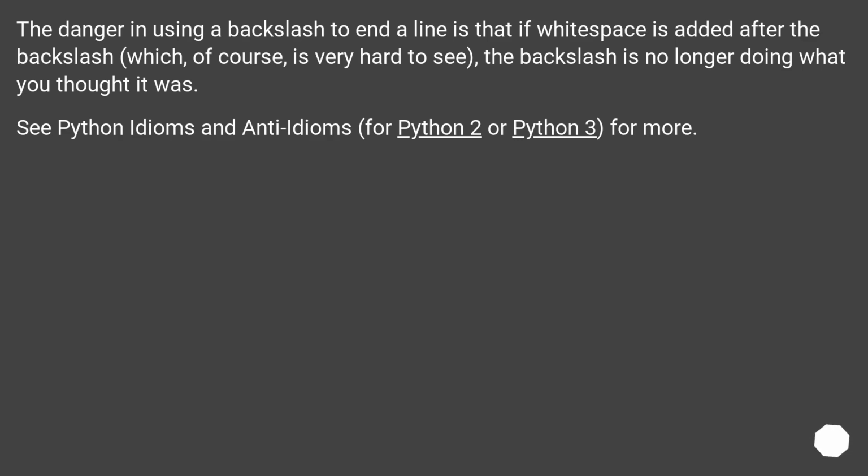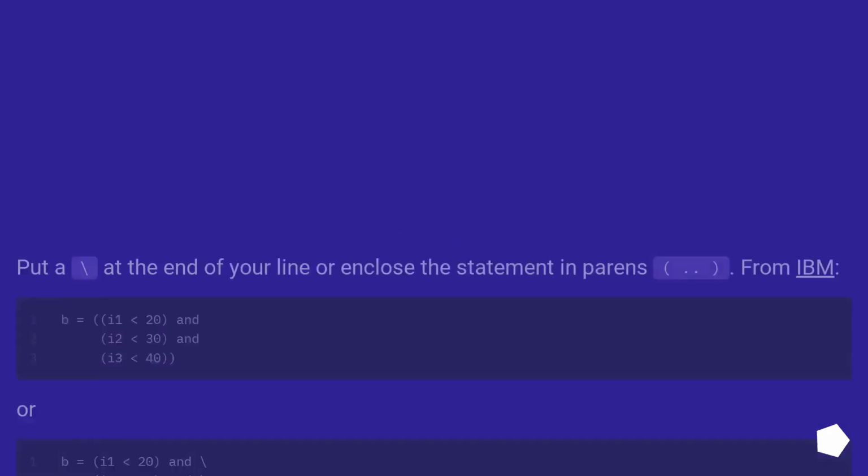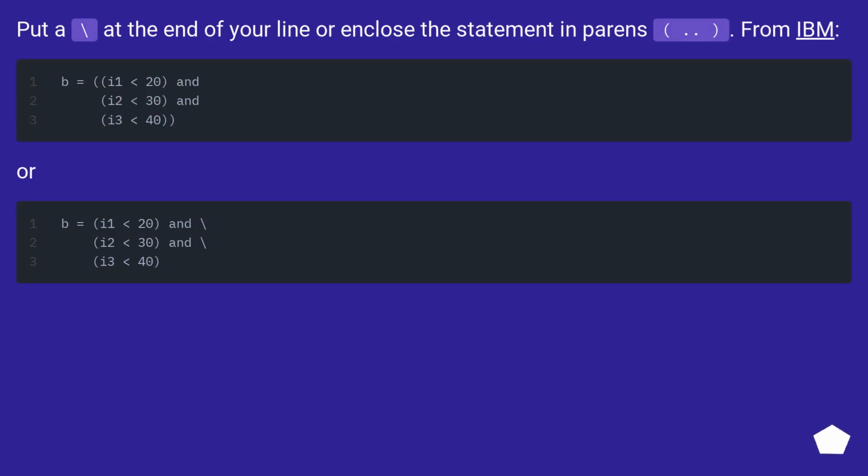The danger in using a backslash to end a line is that if whitespace is added after the backslash, which, of course, is very hard to see, the backslash is no longer doing what you thought it was. See Python idioms and anti-idioms for Python 2 or Python 3 for more. Put a backslash at the end of your line or enclose the statement in parens. From IBM. Or